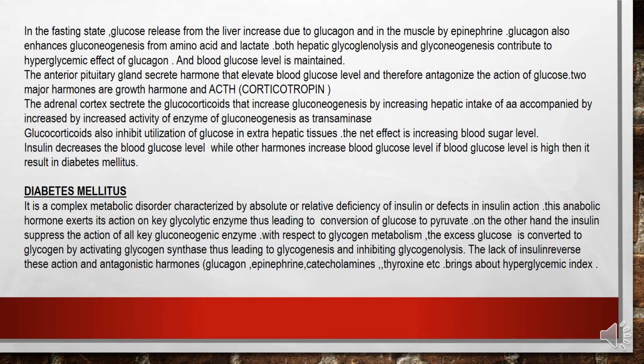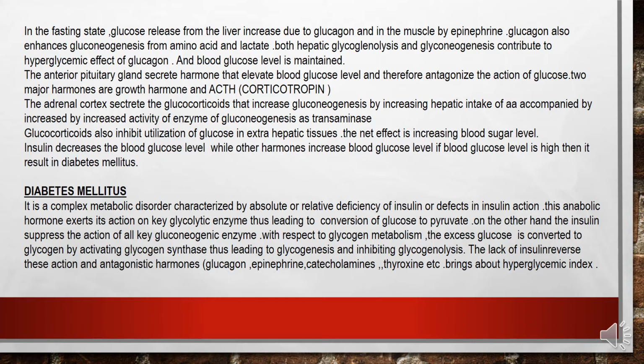This anabolic hormone, which anabolic hormone? Insulin. Insulin hormone exerts action on key glycolytic enzymes, thus leading to conversion of glucose to pyruvate. On the other hand, the insulin suppresses the action of all key gluconeogenic enzymes.